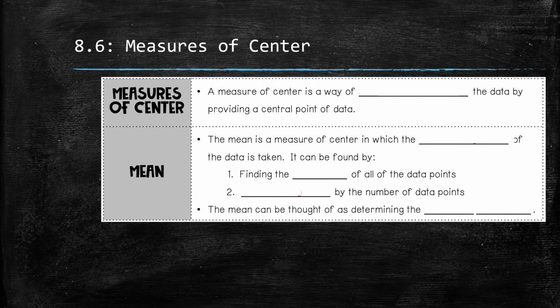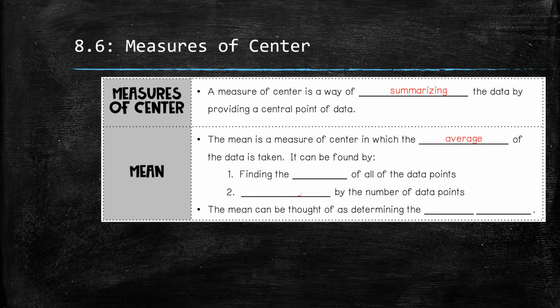Measure of center is a measure that describes the typical value of a data set. Mean, median, and mode are all measures of center. So the measure of center is a way of summarizing the data to provide key details or center points of that data. The mean is a measure of the center in which the average of the data is taken.